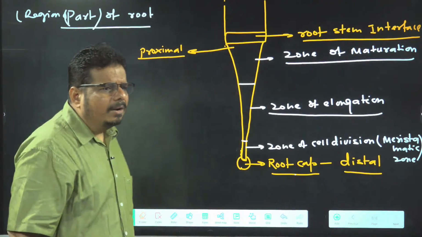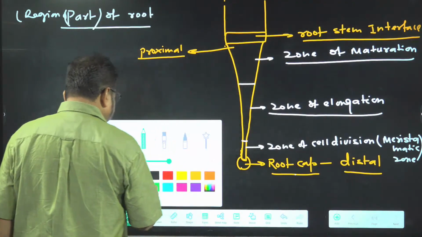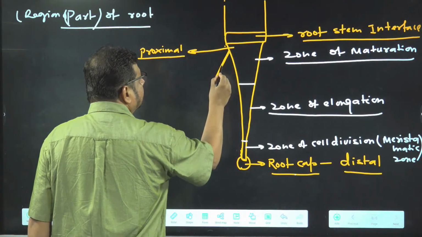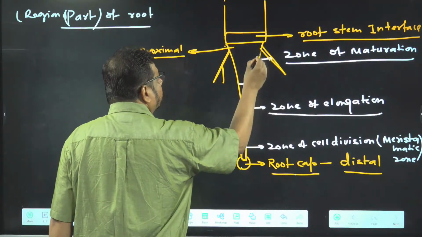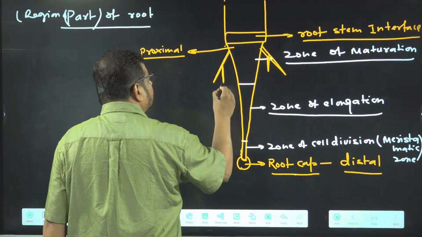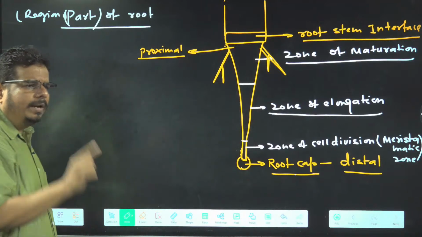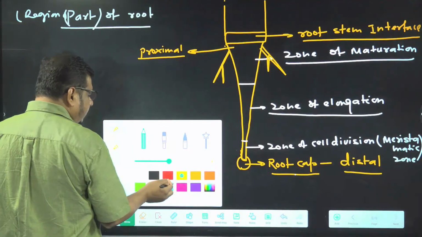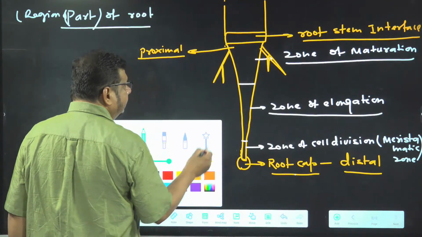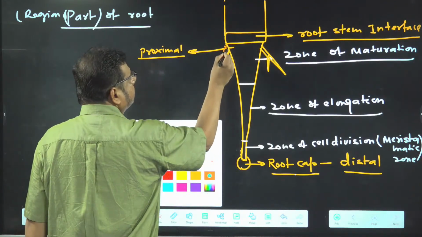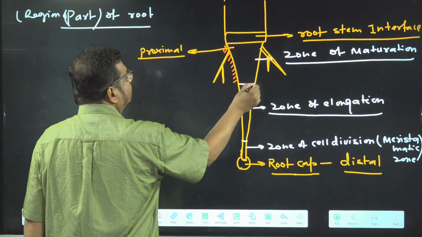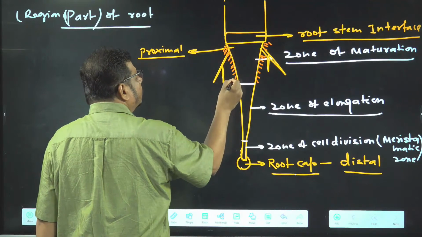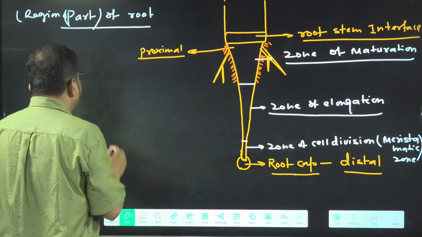Now, zone of maturation has which ones? Lateral roots. Lateral roots are present in which zone? Only zone of maturation. Root hairs are present in which zone? Only zone of maturation. So the examiner can ask a question from here as well.